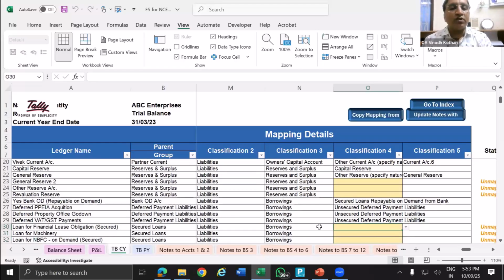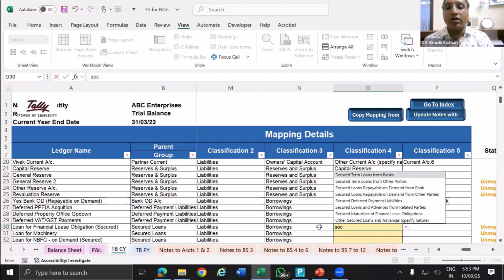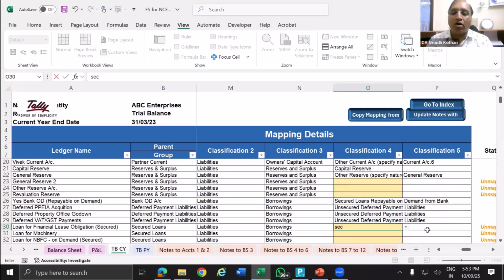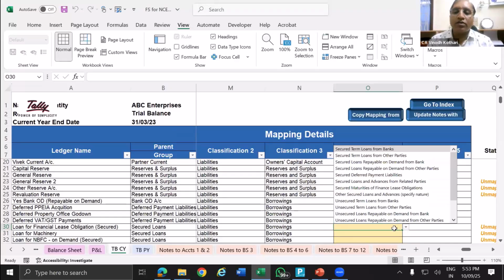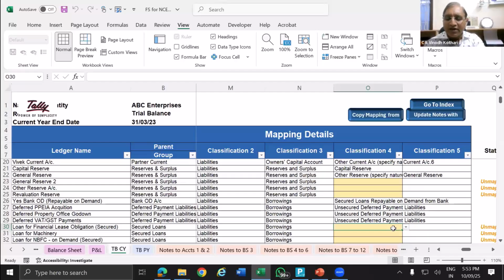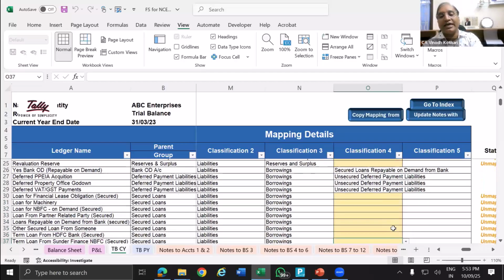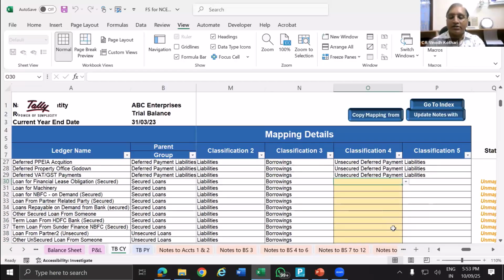Now coming to secured loan, we know that it is secured loan. So you just type secured. Now, if you're using an older version of Excel, this feature will not be available, that is, whenever I type, the name comes. In the older version, you have to click on this down arrow, or you can type Alt down arrow. So both methods are possible. Mine is Office 365, so that's why the latest version gives this feature. If you are using an older version of Excel, you may not find it. You will tell me, sir, you are getting this detail, I am not getting. This is because of the version difference.